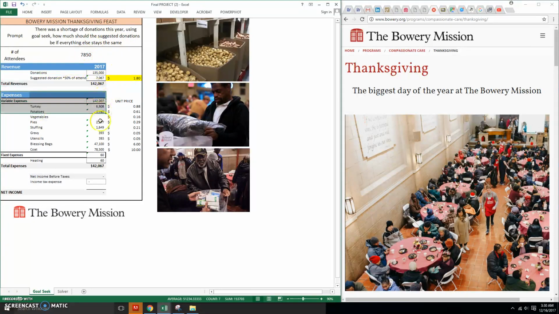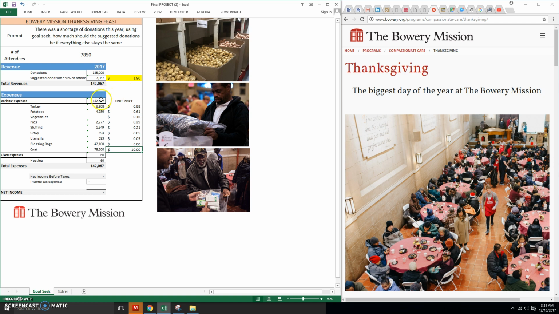Then we have the section of expenses. We have the variable expenses, which will fluctuate based on the number of people. So over here, I indicate that for every meal that is given to an attendee, about 88 cents worth of turkey is given to them, 61 cents of potatoes, $6 worth of materials in the blessing bags, a $10 coat.